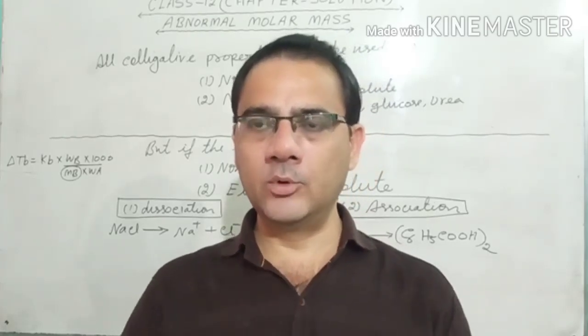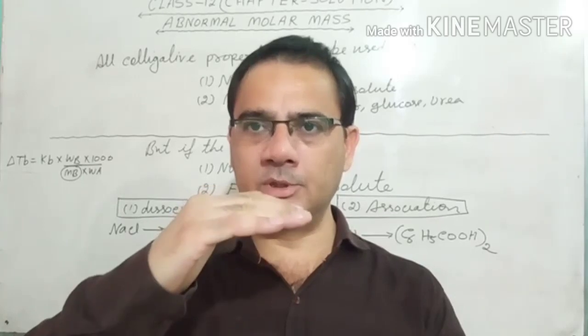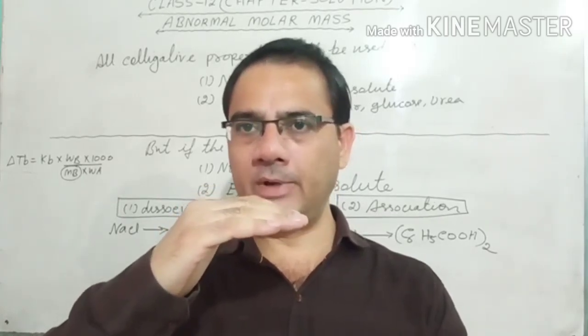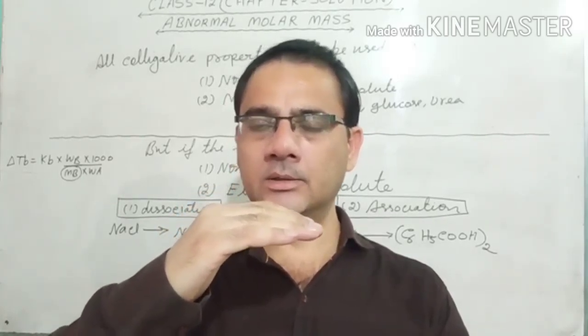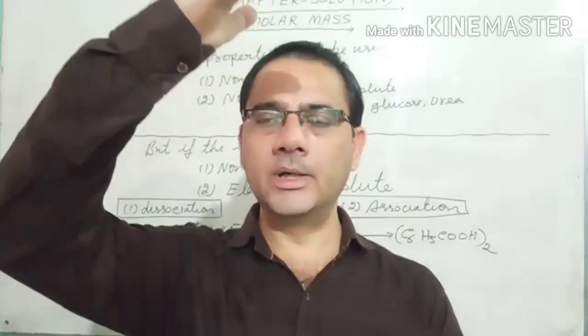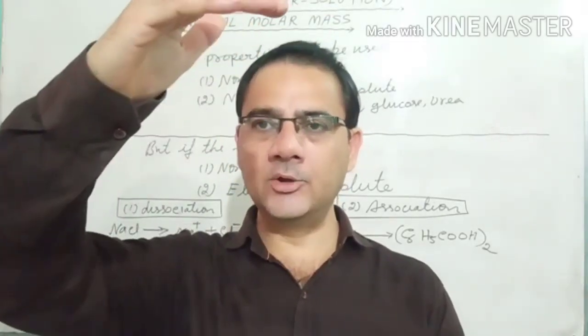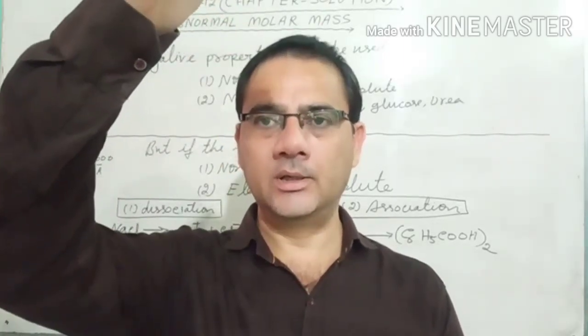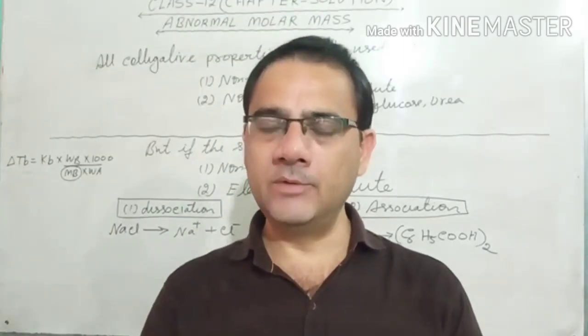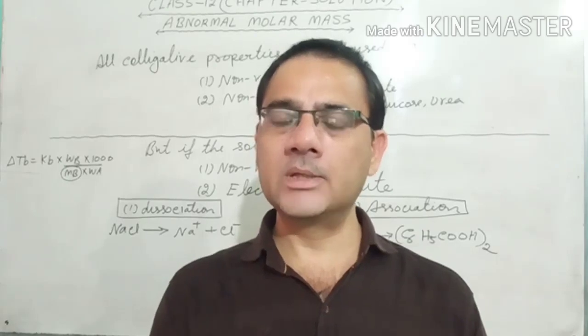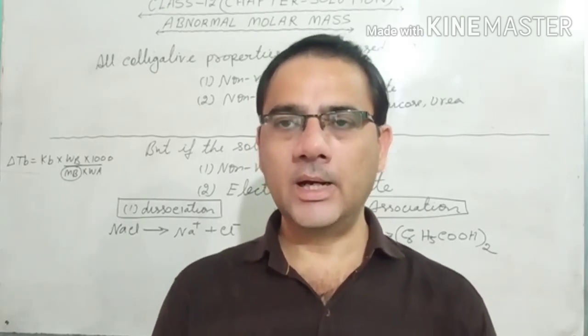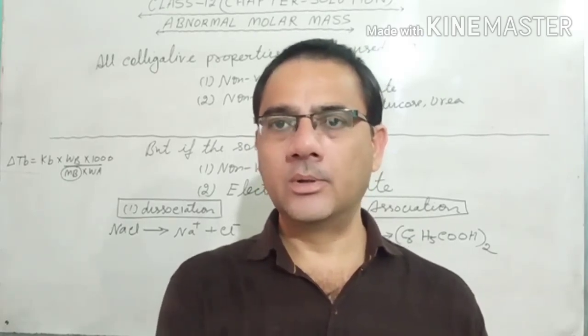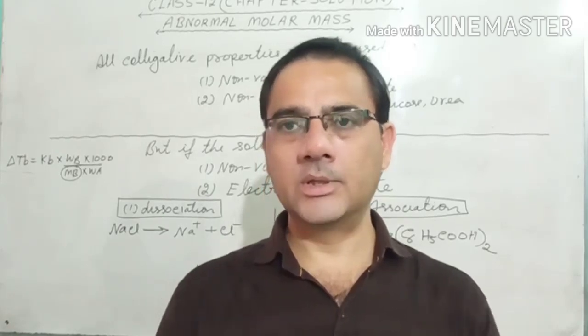So if 1 mole of glucose gives this much elevation, then 1 mole of NaCl will give double. Earlier our delta Tb was this much, now delta Tb will be this much. So when delta Tb comes out wrong, then the molar mass also comes out wrong, and that is the concept of abnormal molecular mass.